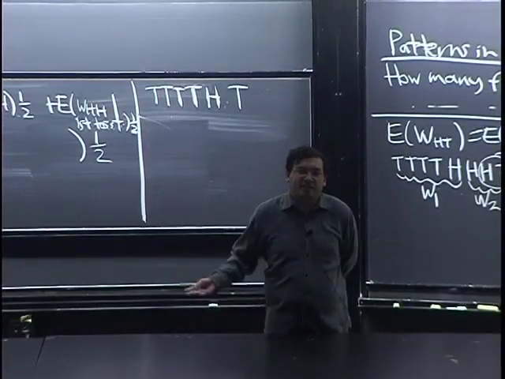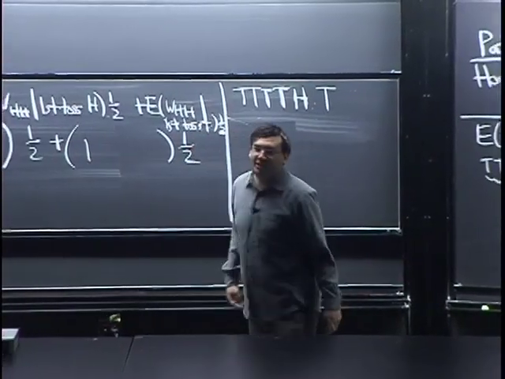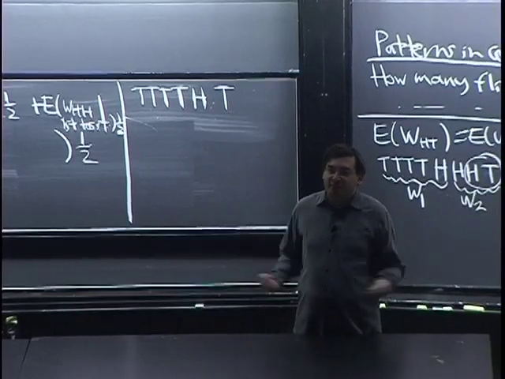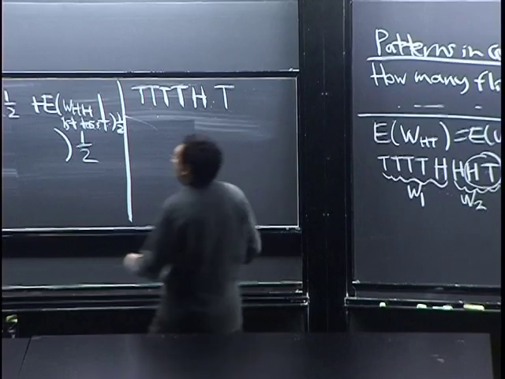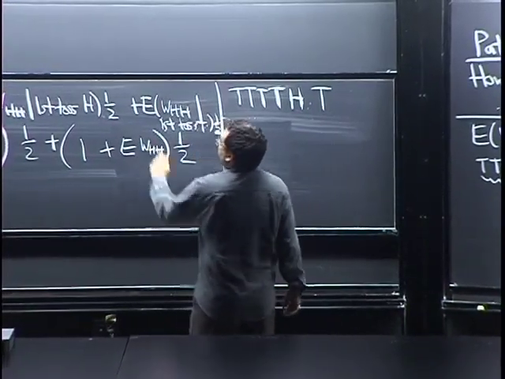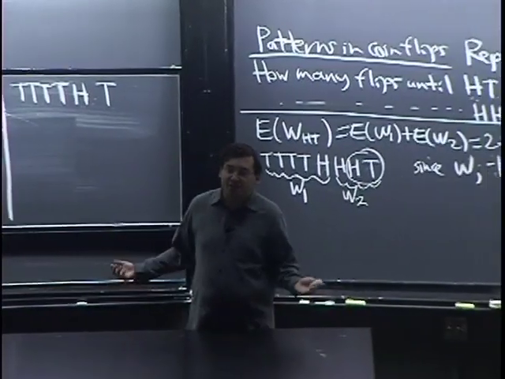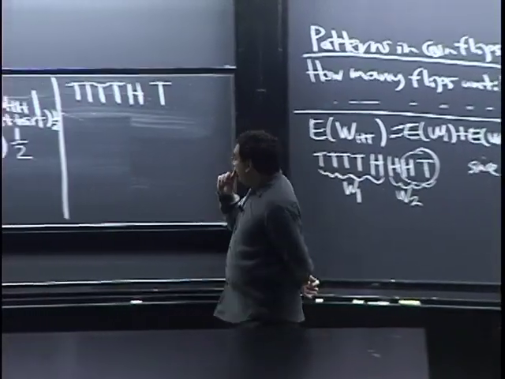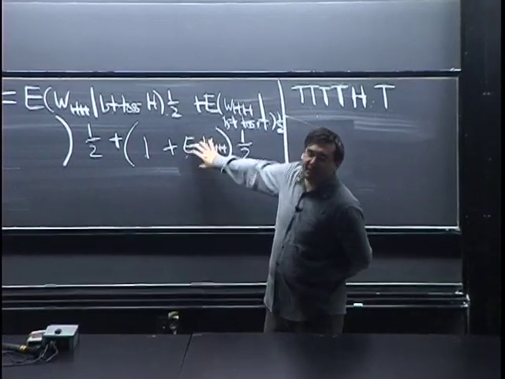What does that say? It says the first toss is tails. That cost us 1 toss. Tossed the coin once, coin was tails. Okay. Then it's the same problem again, right? Exact same problem. So that's just E of WHH again. We're going to try to solve for it in terms of itself, which sounds circular, but then we have an equation. We can just solve that equation for E of WHH. Okay? So that was the first toss, was a waste, and then it's the same problem again.